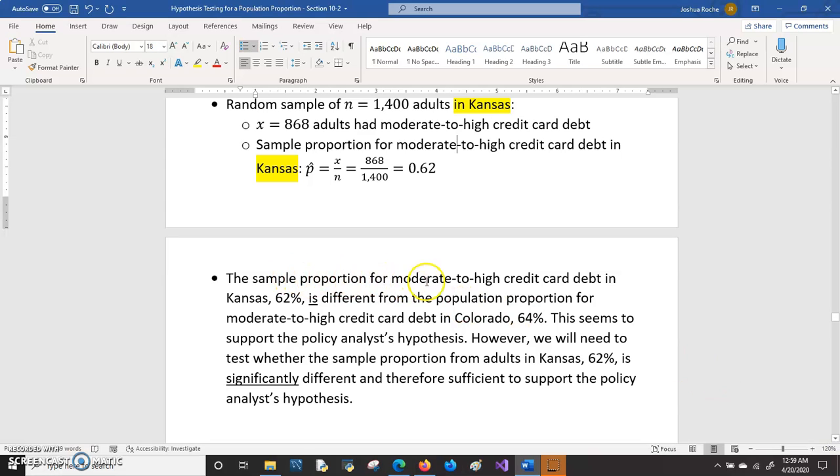The sample proportion for moderate to high credit card debt in Kansas, the 62%, is different from the population proportion for moderate to high credit card debt in Colorado, 64%. There is some difference, and that does seem to support the policy analyst's hypothesis. However, we will need to test whether that sample proportion from adults in Kansas, the 62%, is significantly different and therefore sufficient to support the policy analyst's hypothesis.